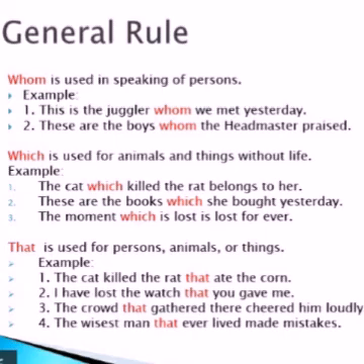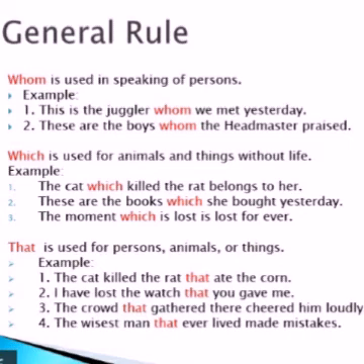And whom also is used for speaking of persons. Example, this is the juggler whom we met yesterday. So these are the boys whom the headmaster praised. Here the relative pronoun whom refers to the noun juggler and the boys, singular as well as plural.